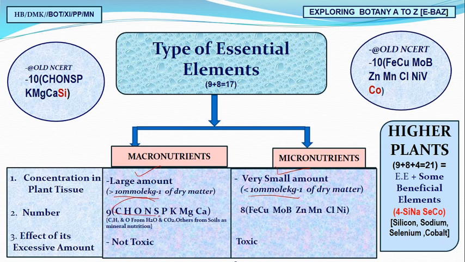Higher plants have a total of 21 elements: 8 micro and 9 macro.